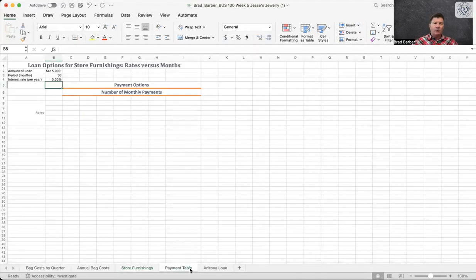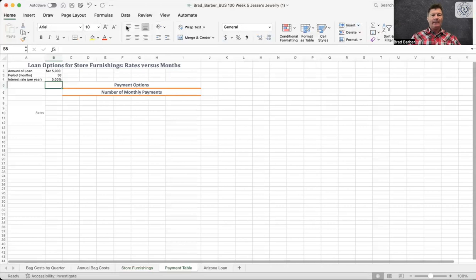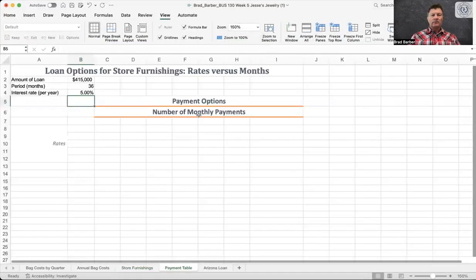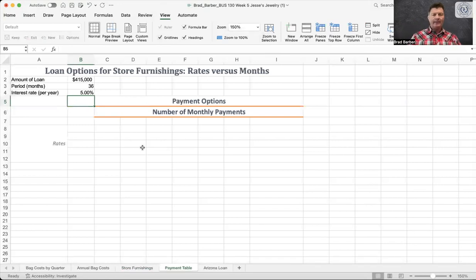Okay. So now we're going to do some more payments. And we're going to do some scenarios. There are a lot of formulas here. We need to probably get that view a little bigger, because we're going to have to do a lot of scenarios here. And they want us to do interest rates from 4 to 6%. So 4 by halves. 4.5, 5, 5.5, and 6.